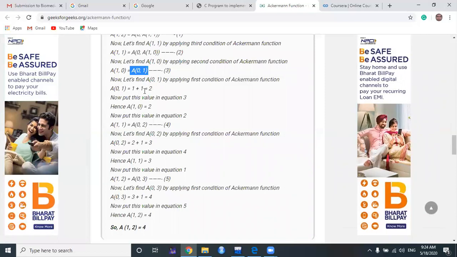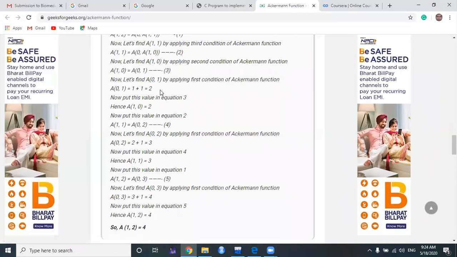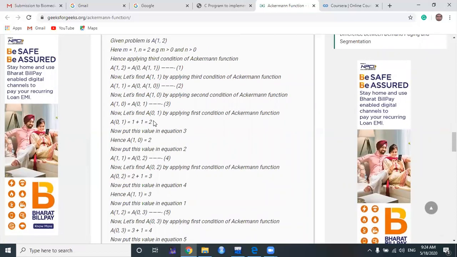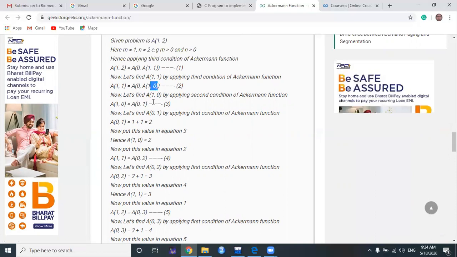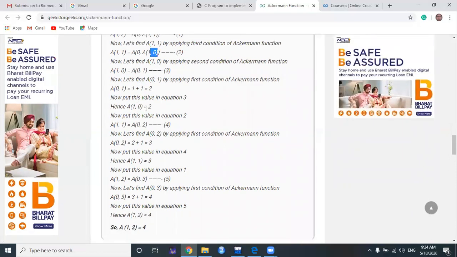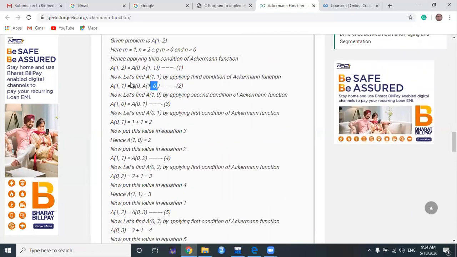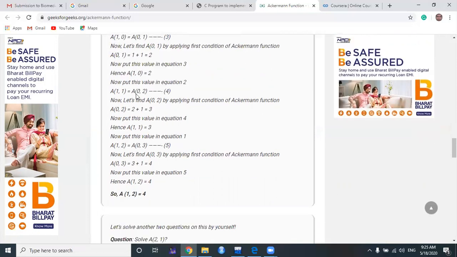That is n plus 1, where n is 1, so n plus 1 means 2. So a of 0 comma 1 represents 2, but that is not the final answer, because a of 0 comma 1 is a part of this function, a of 0 comma a of 1 comma 0. Right now the second one, a of 1 comma 1, is what we are going to calculate. a of 1 comma 1 is actually a of 0 comma 2. So when it is 0 comma 2, again the first condition is satisfied. Now the value of n is 2.